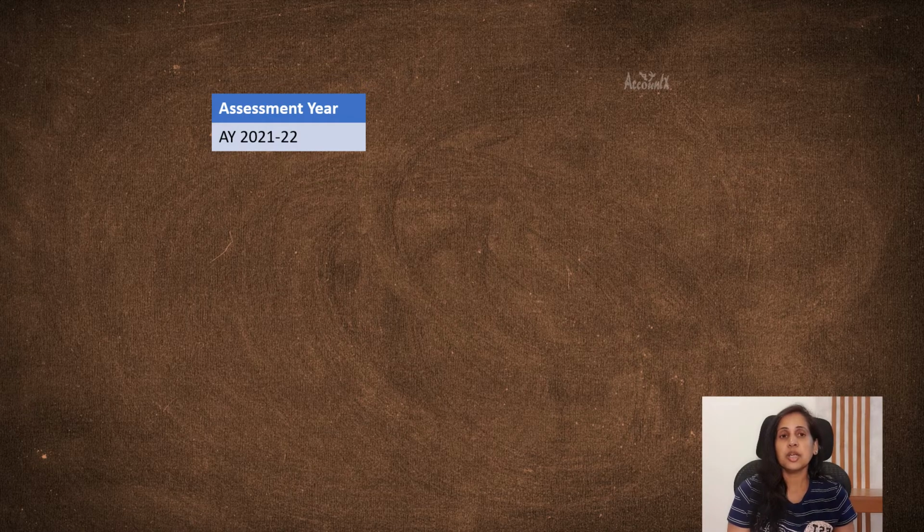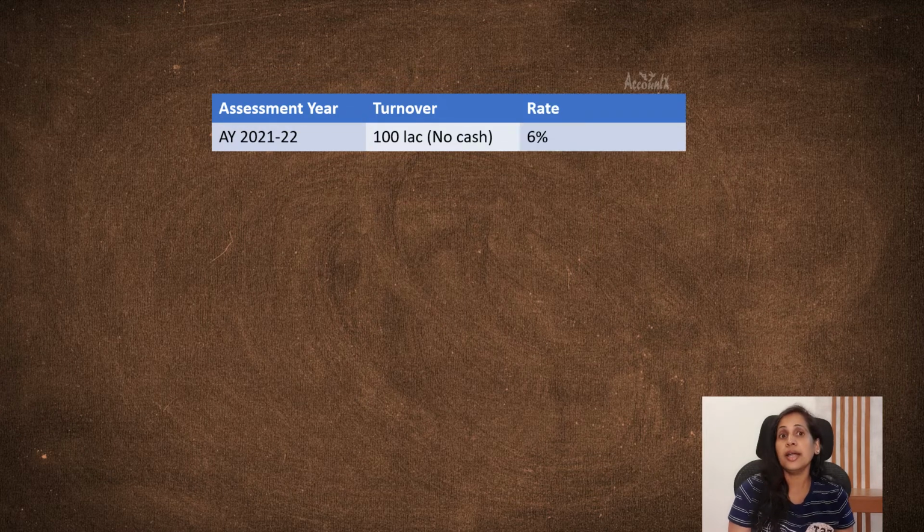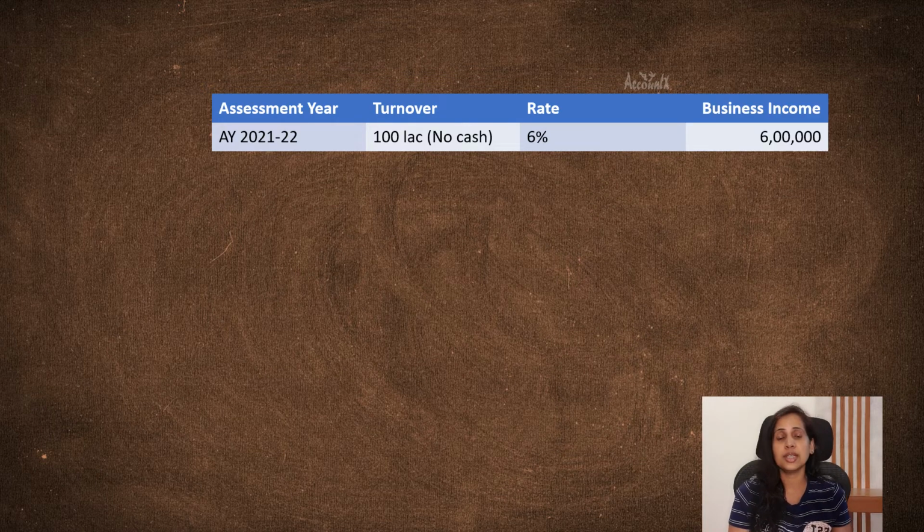To understand this better, let's consider a scenario. Let's assume for the assessment year 2021-22, your turnover is 100 lakh and no cash transactions. And let's say you have opted for presumptive taxation scheme, so you have declared 6% of this turnover, that is 6 lakh as your business income.